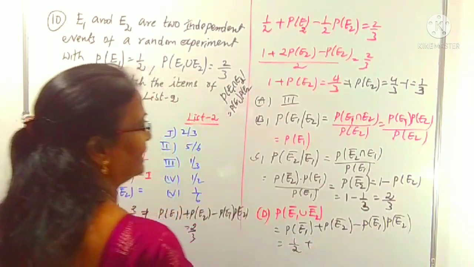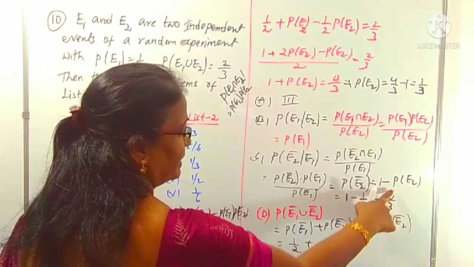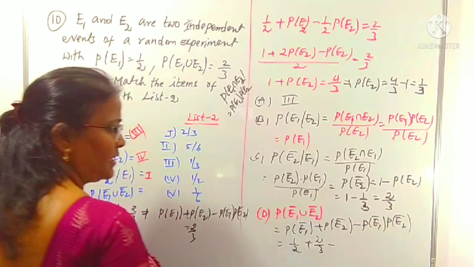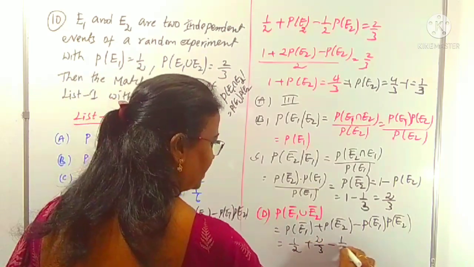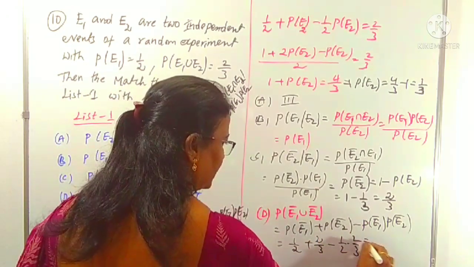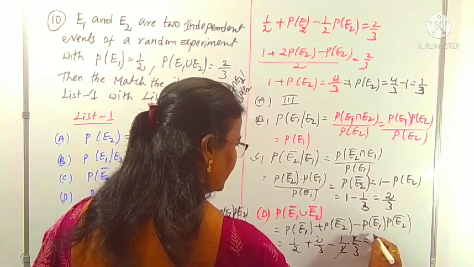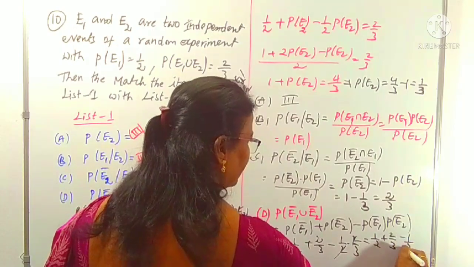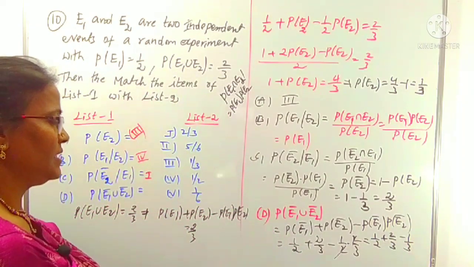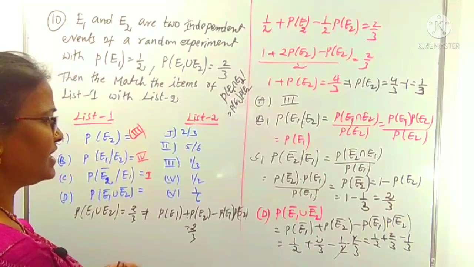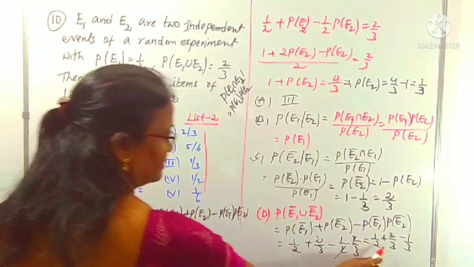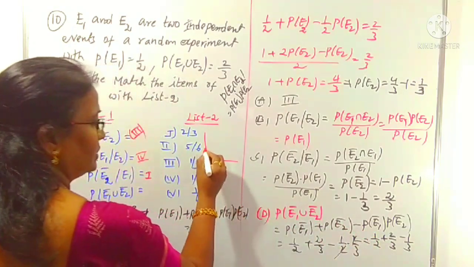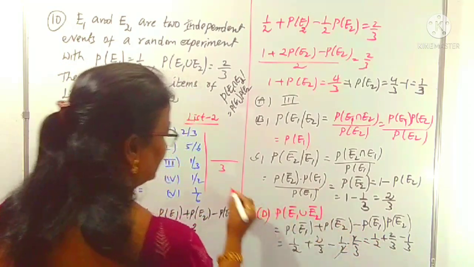Plus P of E2 bar, already we got it here, is 2 by 3. Minus the product of these two, 1 by 2 into 2 by 3. The 2 cancels, so this is 1 by 2 plus 2 by 3 minus 1 by 3. How much is the result? Let's concentrate on this last step of the simplification. The LCM is 6.